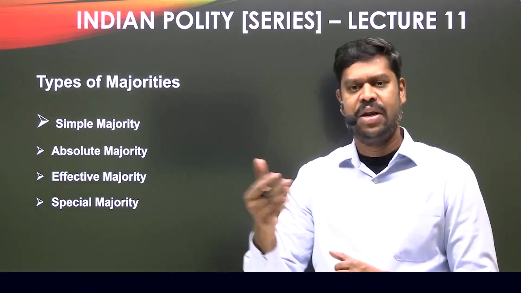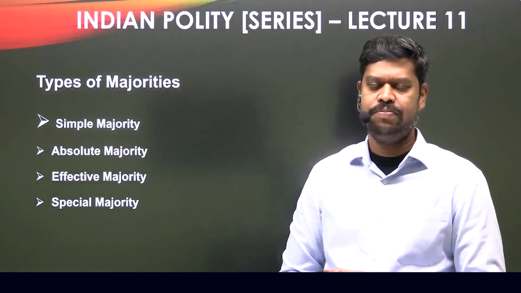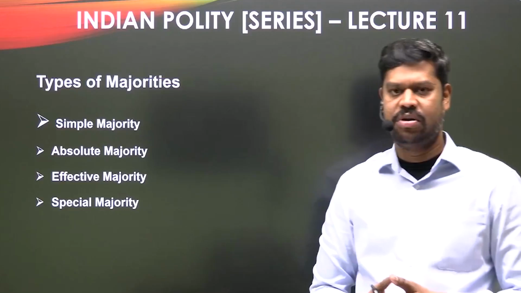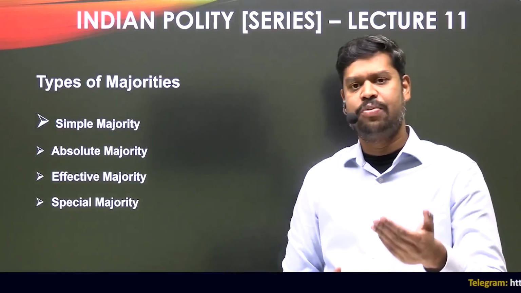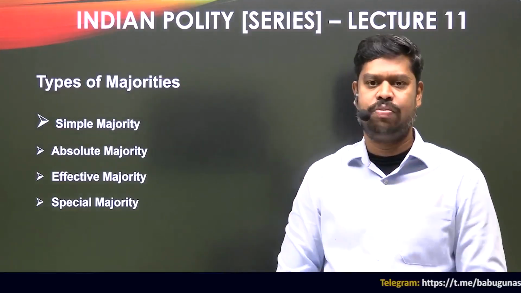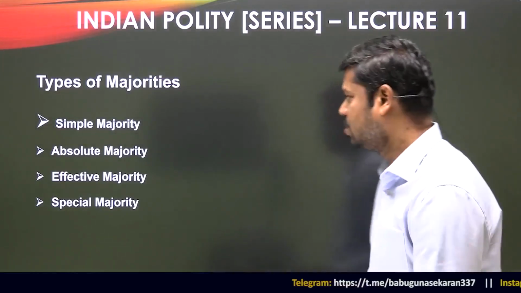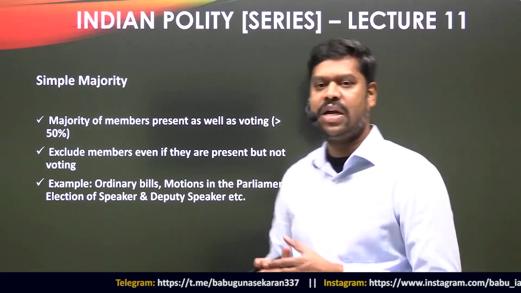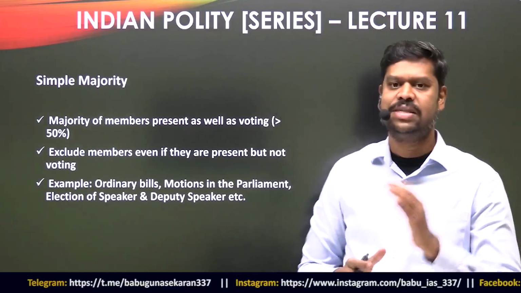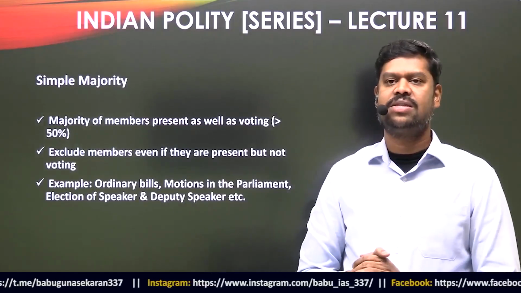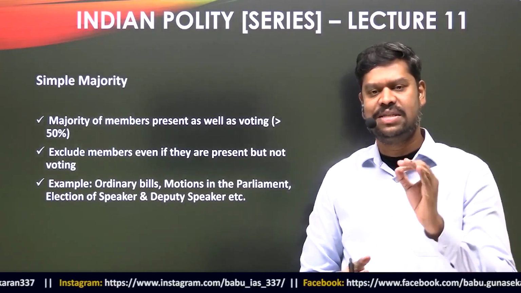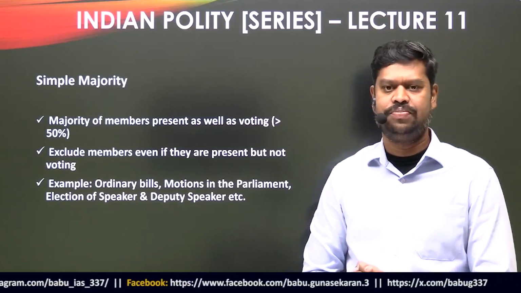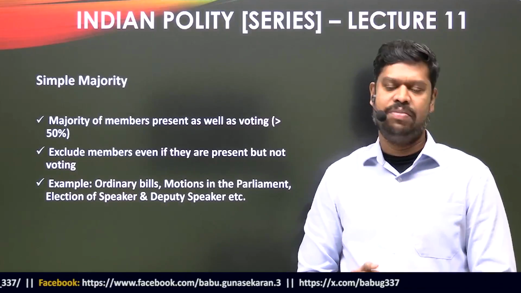Because in the coming lectures, many times I'll use the word majority. So the moment I say a specific majority, say for example, absolute majority, you should be in a position to understand how to calculate it, and that is exactly what we're going to see in today's lecture. So the first type of majority that I want to discuss today is what is called a simple majority. As the name suggests, this is the simplest majority that can be achieved in the parliament or in the state legislature, and that is why it is called a simple majority.